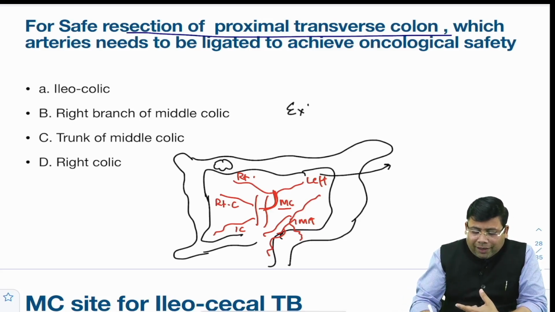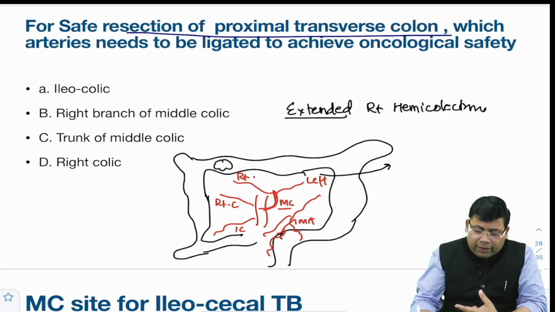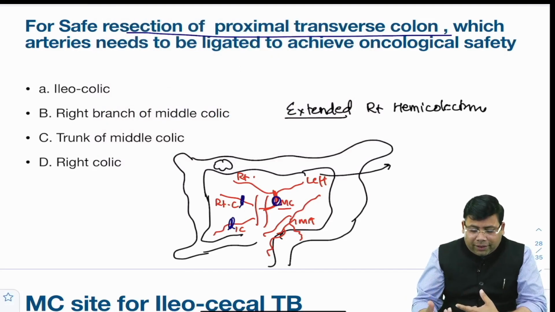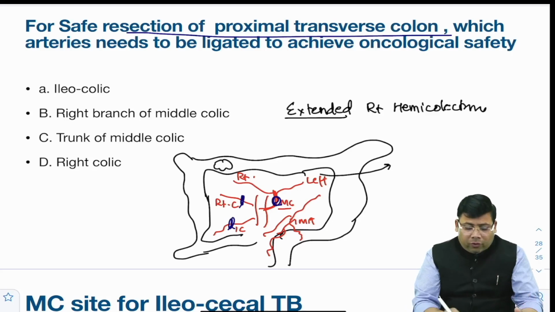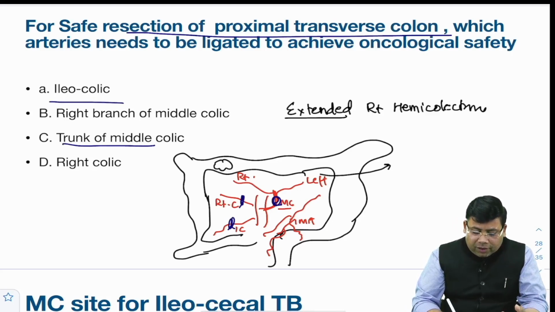So you go for extended hemicolectomy, extended right hemicolectomy, and that is the place where you need to ligate a lot of branches. So you ligate ileocolic also, right colic also, and trunk. So you will go for ileocolic ligation, trunk of middle colic, right colic.